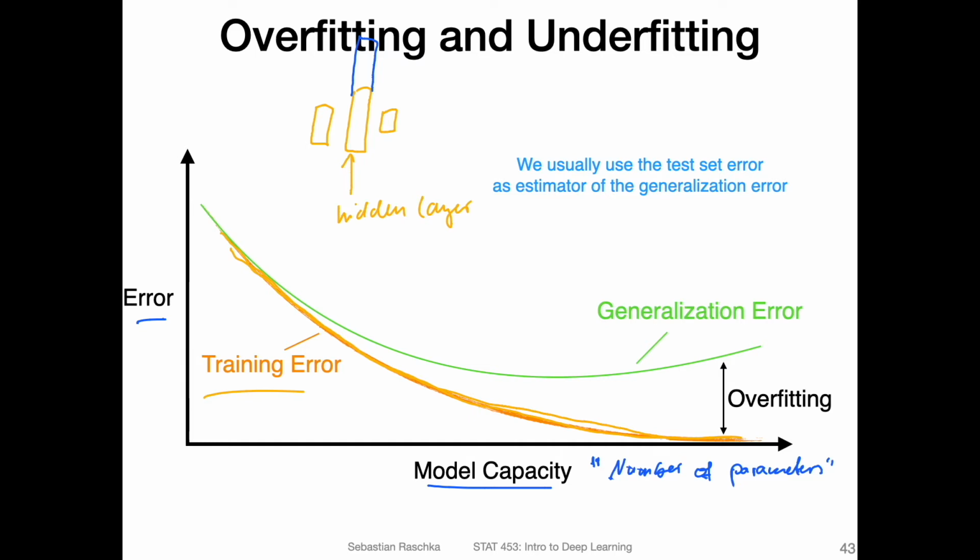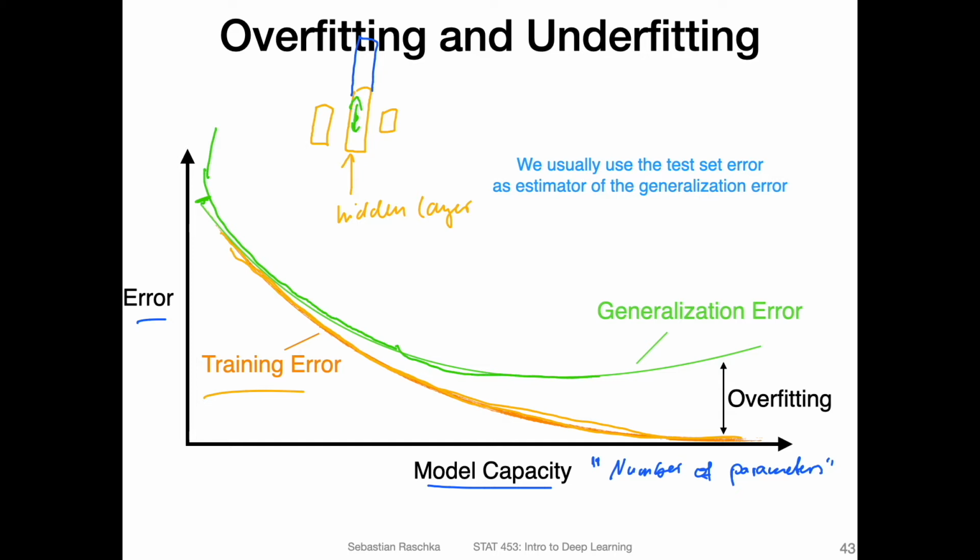For the test set, though, what we usually observe is first, let's say we start with a very simple model here on the left hand side, like only one hidden unit or something in the hidden layer, then the model is too simple to capture the trends or patterns in the training data. So we start with a large error, but then as we make the hidden layer wider, we see that the error goes down.